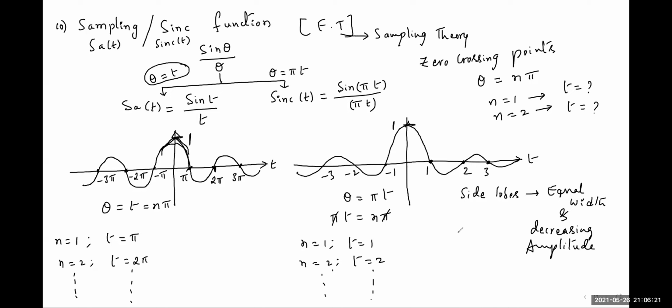One main lobe and an infinite number of side lobes. Side lobes are infinity. So this is the nature of the sinc or sampling function.